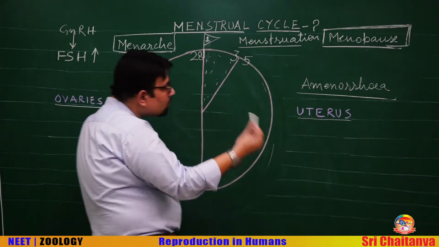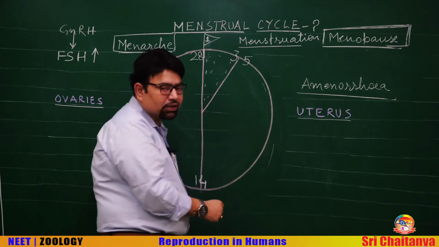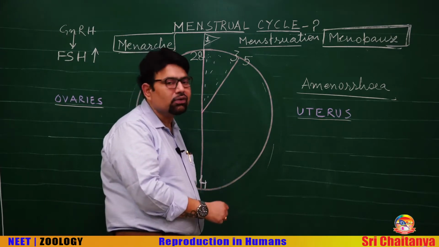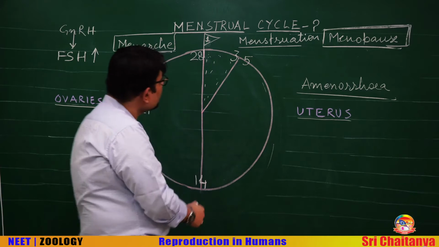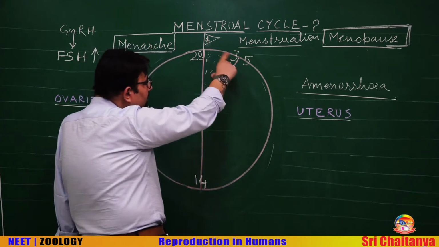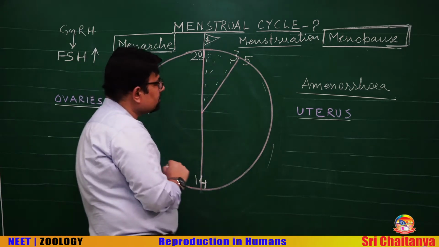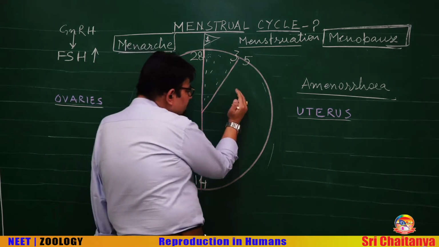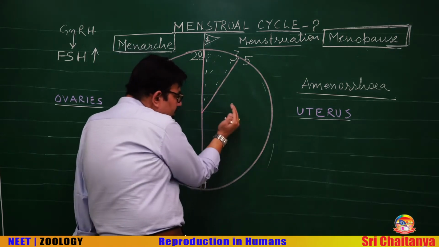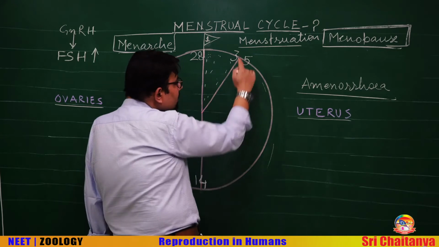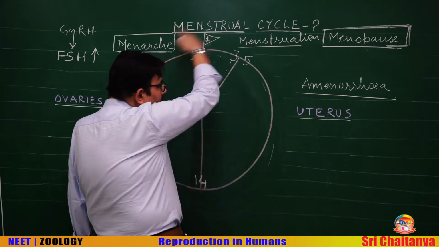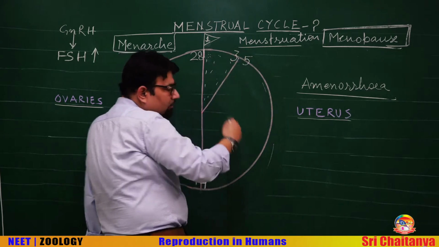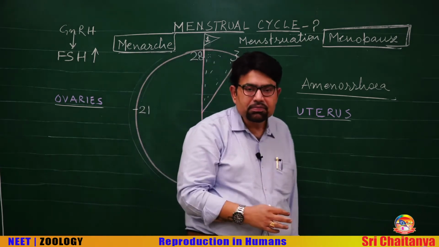And I told you normally it occurs for 1 lunar month, that is about 28-29 days. So, it begins with the bleeding phase called menstruation. Then comes a phase. Let us understand what is happening. We are starting from here so that we can come back to here.